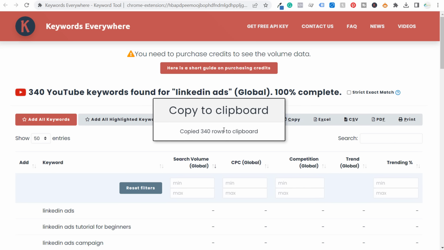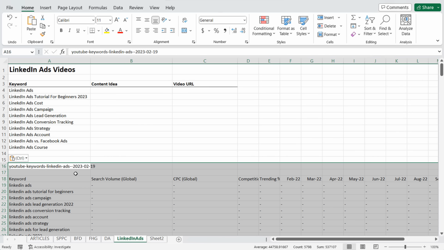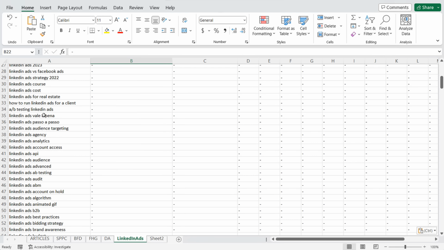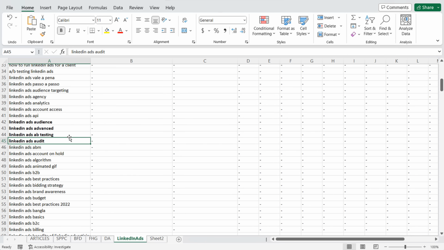Copy all 340 rows, come over here to Microsoft Excel and paste all 340 rows. Then what I generally do is I go through each of these keywords and things like audience, I'll bold, advanced, I'll bold, A/B testing, audit. So you try to find some of these different keywords where you say, okay, I could easily create a video about some of these different topics.